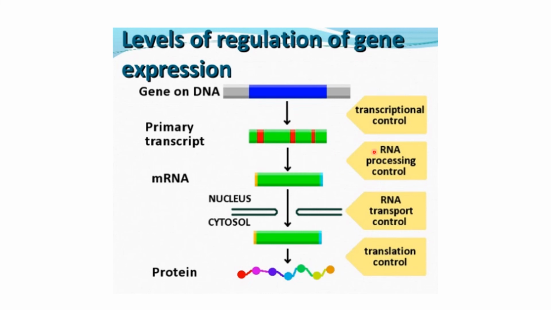So this is another level of control in eukaryotes. Then when processing occurs, mRNA will leave the nucleus. So this is RNA transport control. When it leaves the nucleus, it goes to the ribosomes for translation. You can have another regulation here at the translational level. And when the polypeptide is formed, it is the primary structure, and it undergoes secondary and tertiary structure formation and further processing. If these things do not occur, then the protein cannot become functional. So this is another level where gene regulation can take place.